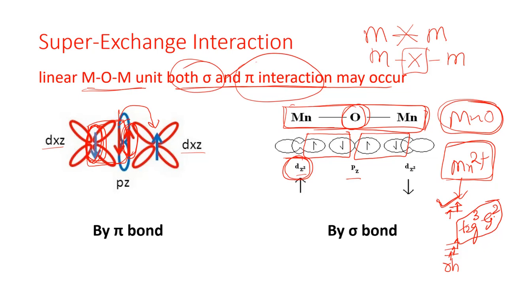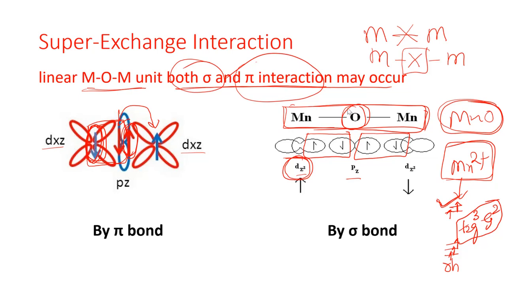So now each orbital is having only a single electron. Basically through this one can assume manganese oxide as paramagnetic, but actually it is not paramagnetic. So how or why are they anti-ferromagnetic? They are anti-ferromagnetic through this super exchange interaction.